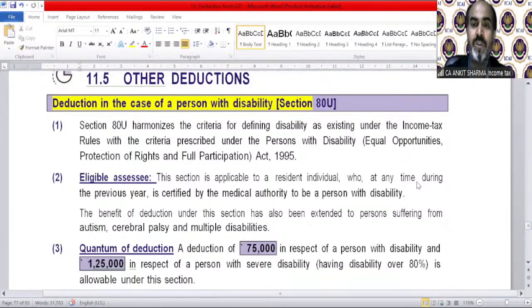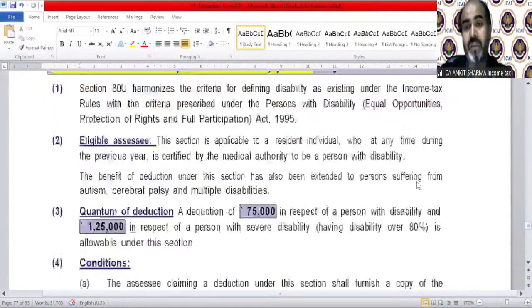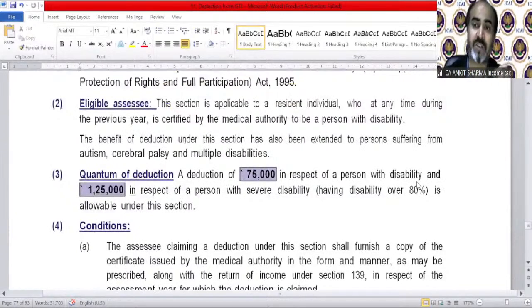Eligible assessee: the section is applicable to a resident individual who at any time during the previous year is certified by the medical authority to be a person with disability. The benefit of deduction of this section has also been extended to persons suffering from autism, cerebral palsy, and multiple disabilities. Quantum is again the same: 75,000 in case of normal disability, and for severe disability, if it is 80% or more, then it's 1,25,000 fixed.